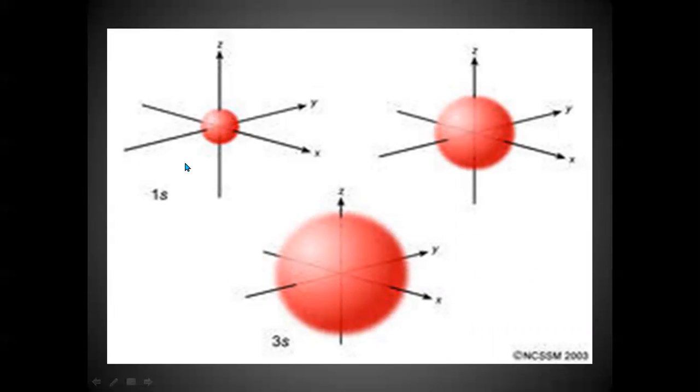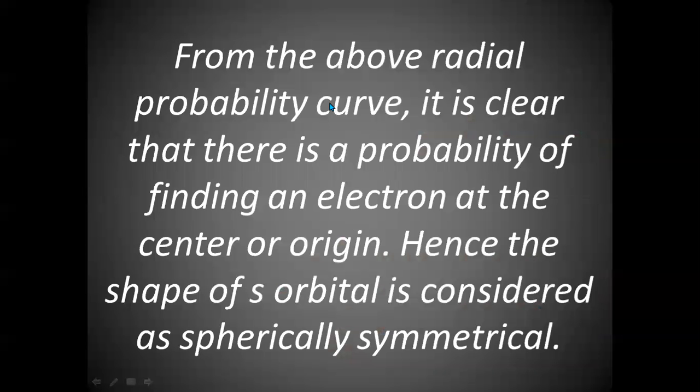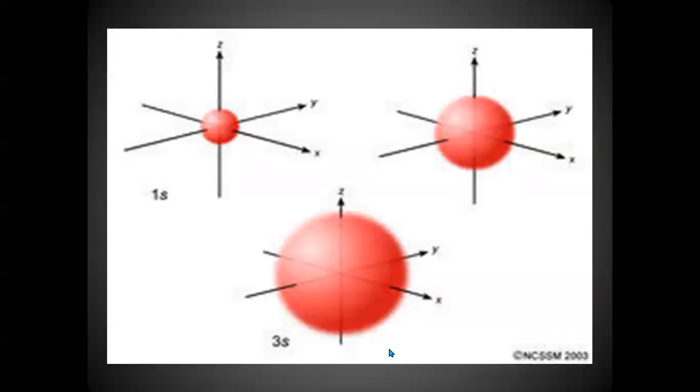It is considered to be like a sphere, and it is symmetrical to all axes. Therefore, the shape of the s orbital is spherically symmetrical. So remember, the shape of the s orbital is spherically symmetrical. Now, as the energy level increases, from first to second, second to third, the energies increase. Therefore, the s orbital also has a bigger shape. This is for 1s, 2s, 3s.